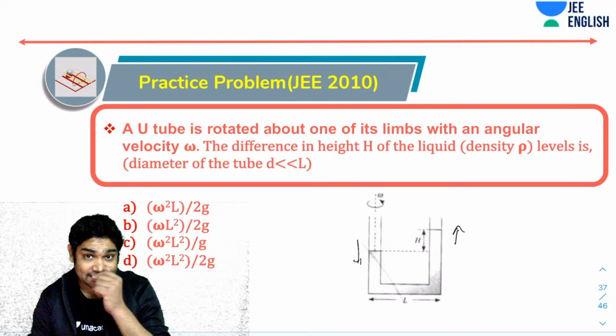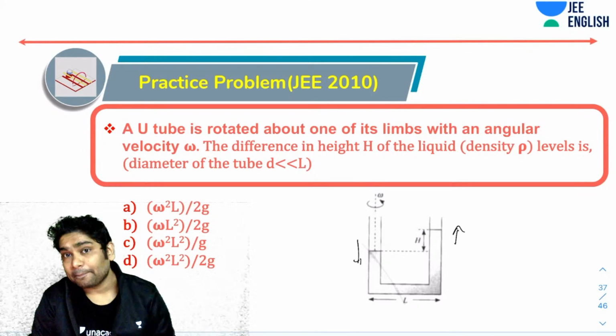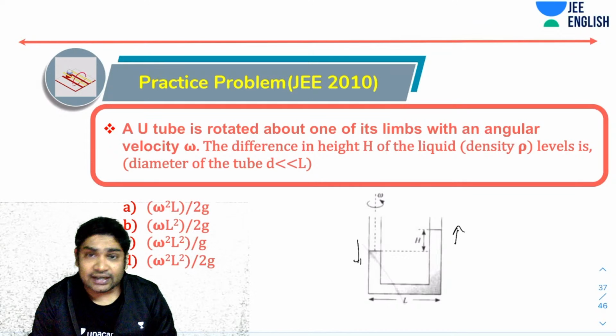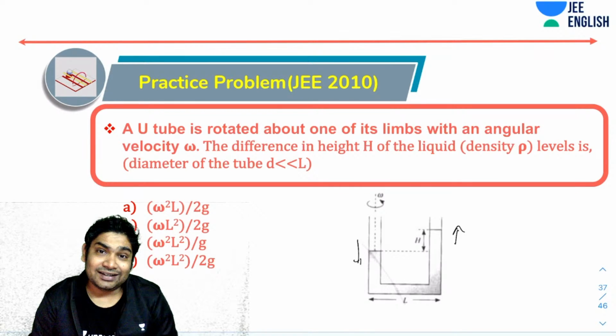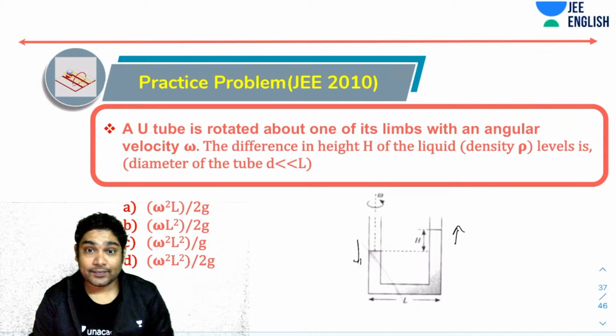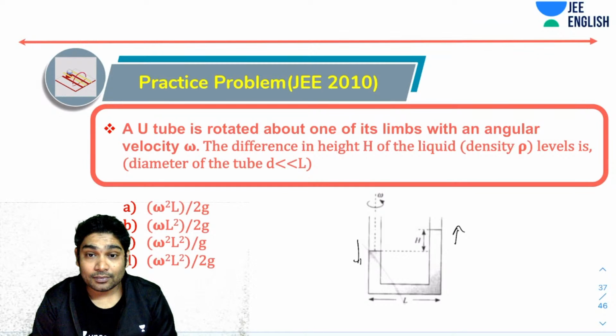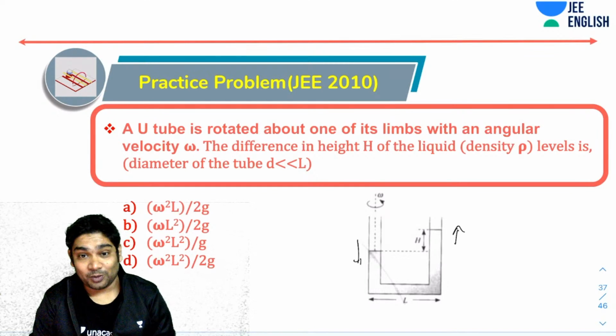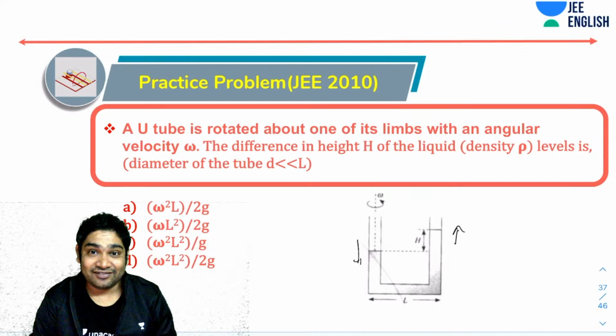Okay, in questions like this, you will see something. You can see that dimensionally, not all options are the same, right? Can you figure out dimensionally which are the correct options? Oh, you found a problem in the rotating container concept. Okay. I will show you how to do this, and I'll also tell you a very cool shortcut for this. There are a lot of ways of solving this.